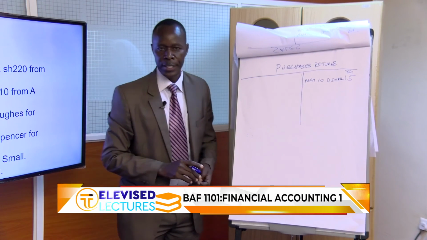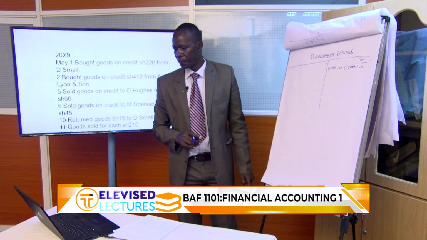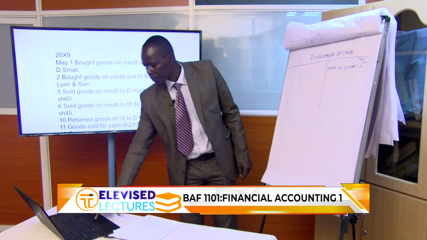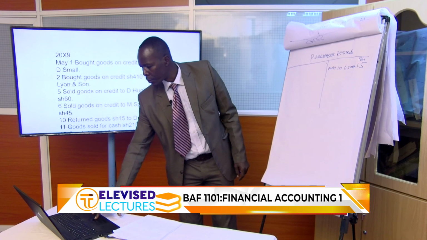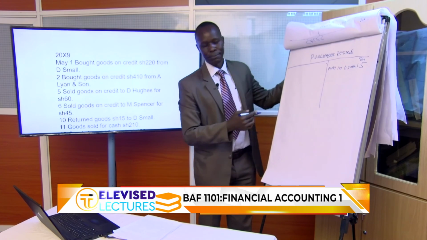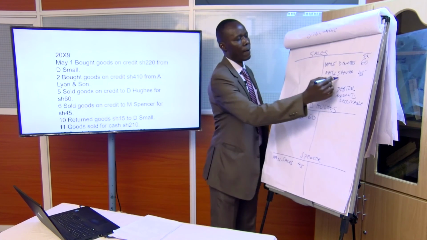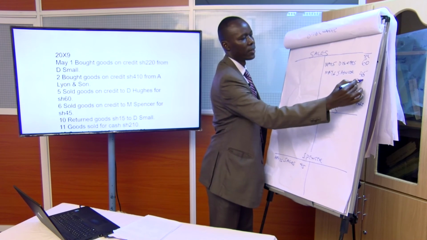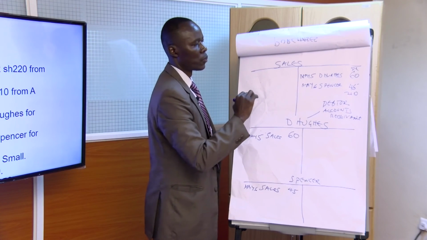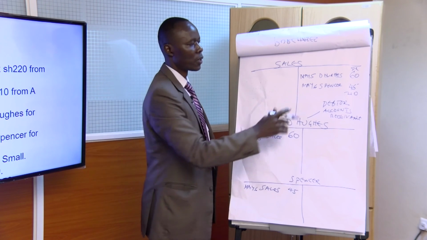Let's go to the next transaction. That is on 11th. What happens on 11th? Goods sold for cash. That is incomplete. No, it's okay. Goods sold for cash, 210. So, sales again, 210. But in this case, it was not bought on credit, so we don't have a debtor, but for cash.